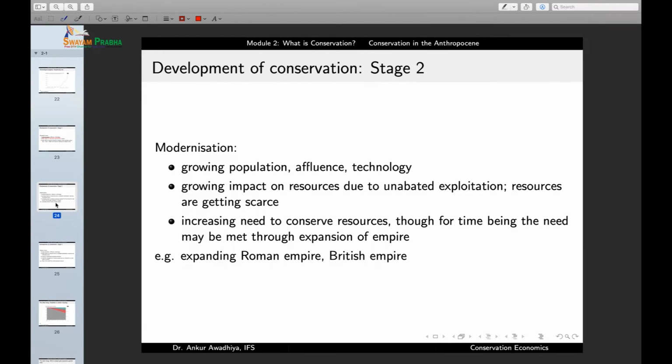So with the beginning of modernization, we start seeing a growth in population, a growth in affluence, and a growth in technology. And so there is a growing impact on the resources due to unabated exploitation, and resources are now getting scarcer with time. So, with the development of modernization, we actually started feeling a crunch that yes, our population is growing fast, it is growing more and more affluent, and we are getting more and more technology. But now there is a dearth of resources.